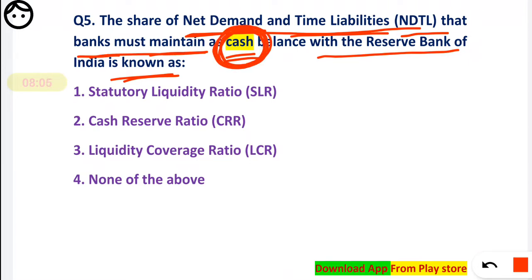You have to maintain some amount of your NDTL, that is net demand and time liability, in the form of cash with RBI.